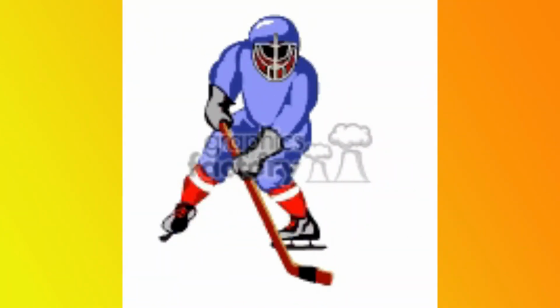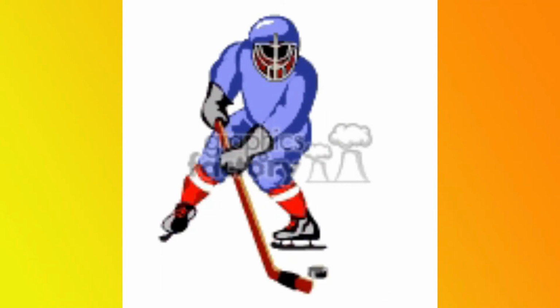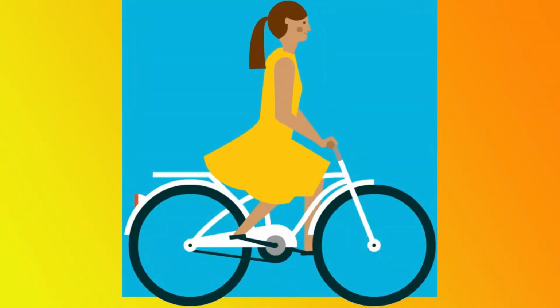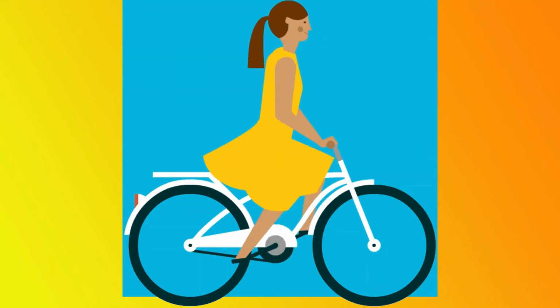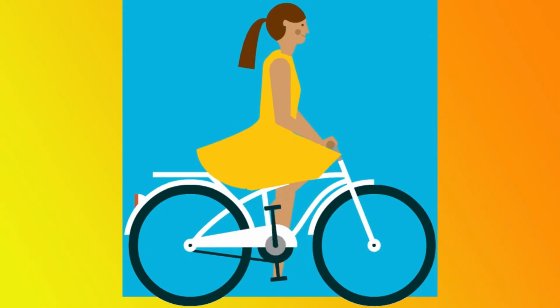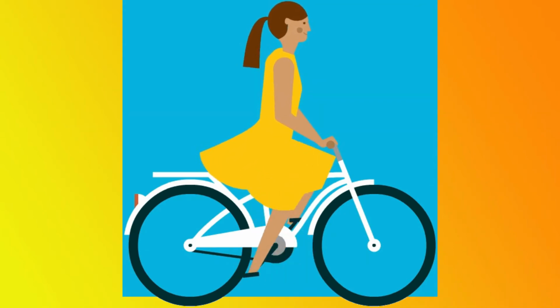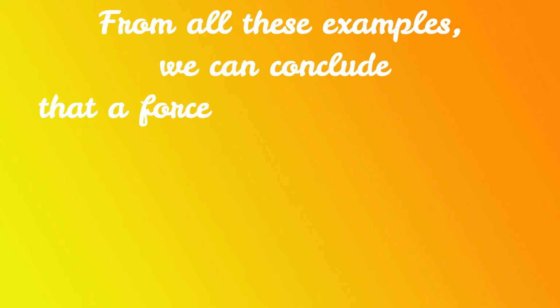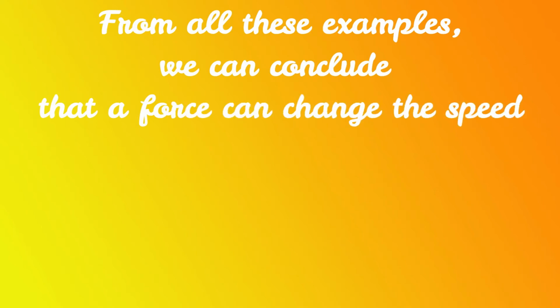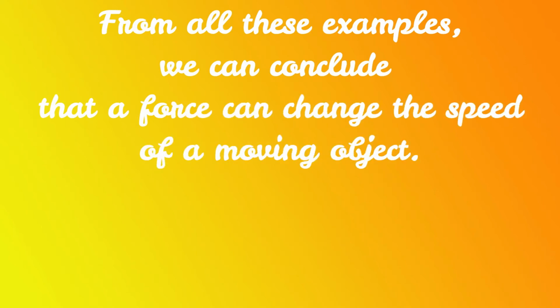When a hockey player hits a moving ball, the speed of the ball increases. When we pedal the bicycle faster, then the speed of the bicycle increases. And when we apply the brakes to the moving bicycle, then the speed of the bicycle decreases. From all these examples, we can conclude that a force can change the speed of a moving object.